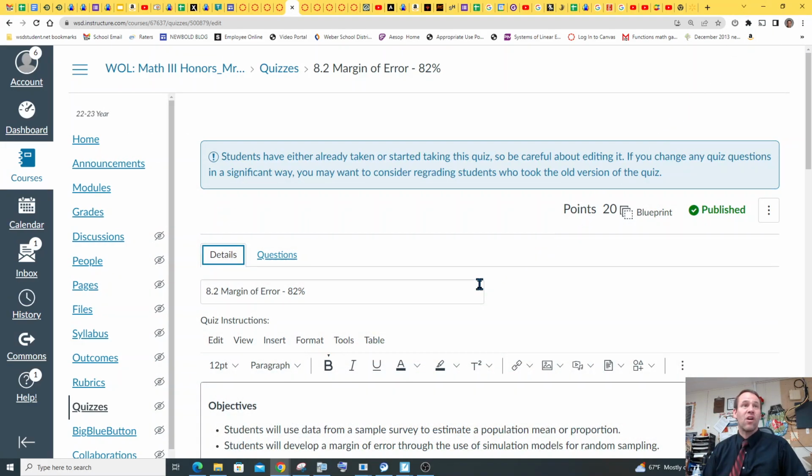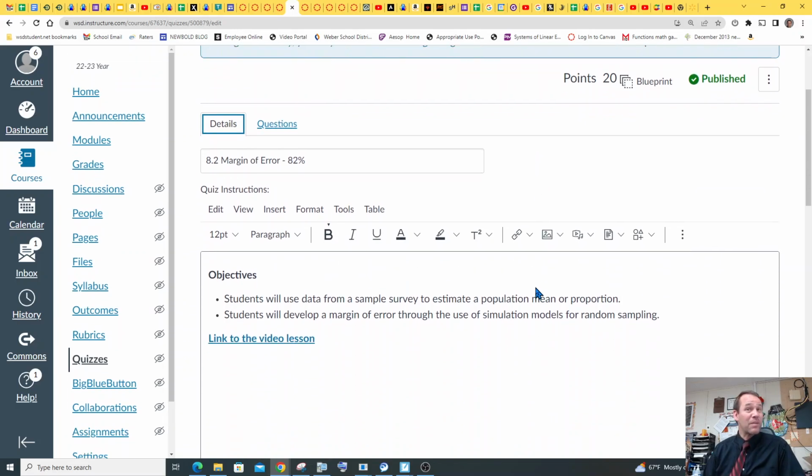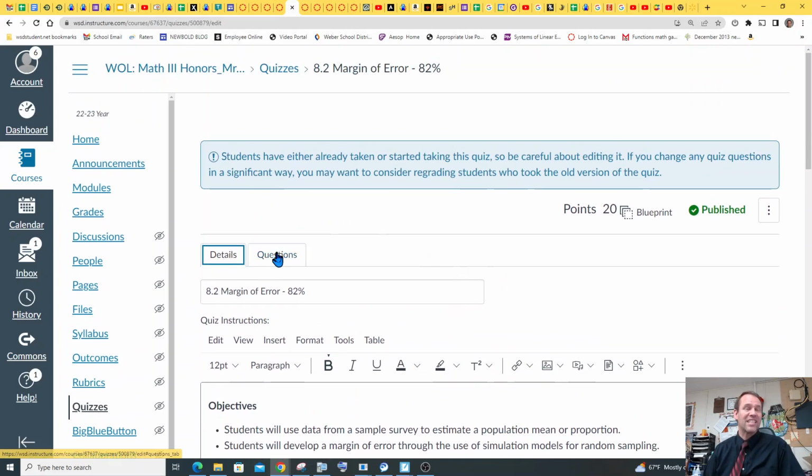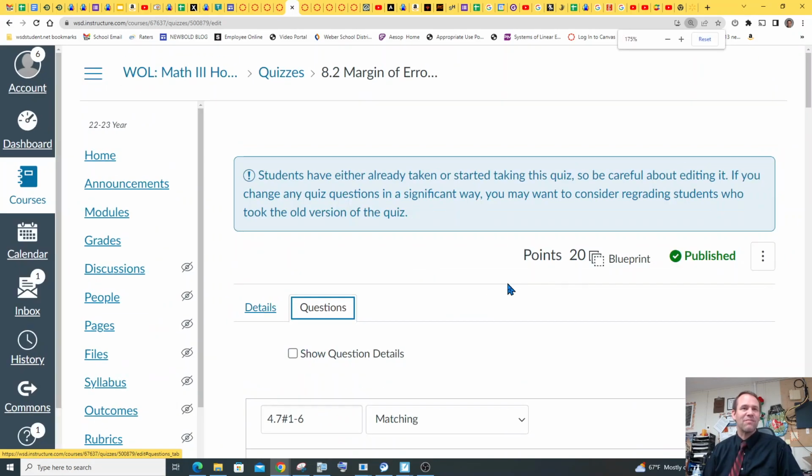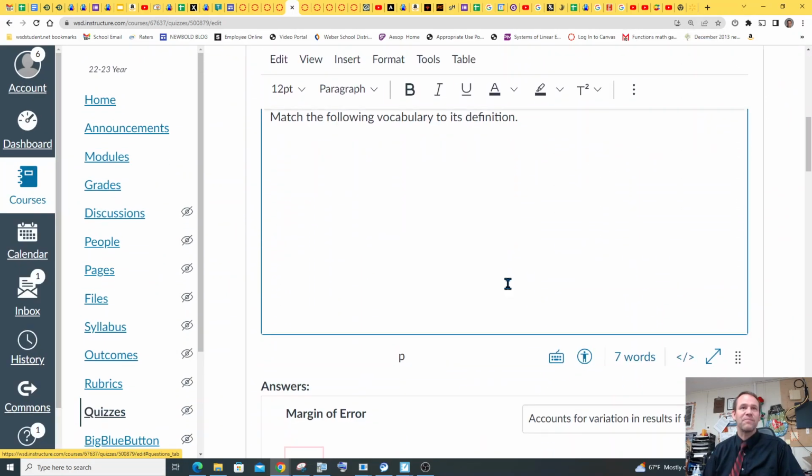Okay, here we go. Let's see. So helping you guys on statistics, 8.2 margin of error. So this assignment sounds scary, but it's actually not too bad. Pretty easy to calculate. The definitions can be a little tricky, so I'm going to help you with that. So basically, matching definitions there.